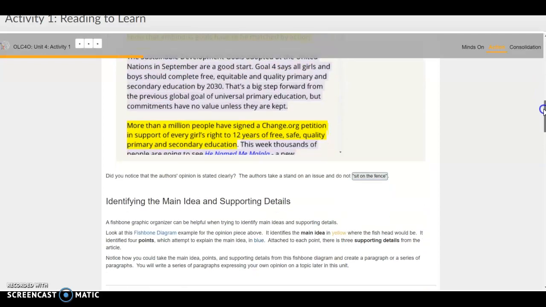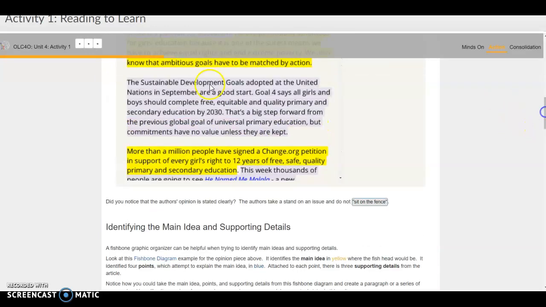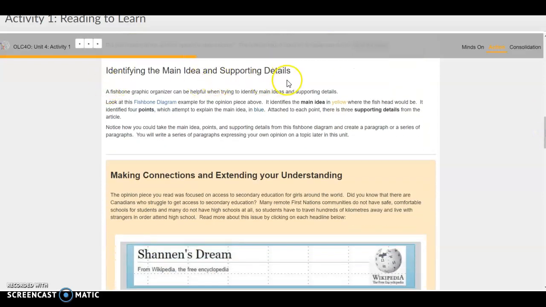All right. With that said, you'll notice something important here: the authors of this essay did not what we call sit on the fence. They didn't try to give two sides or two opinions on the issue. They stuck to one opinion, and that's something you're going to have to do throughout this semester. You're going to have to stick to one opinion in each one of your assignments. You don't want to give both sides. Okay?